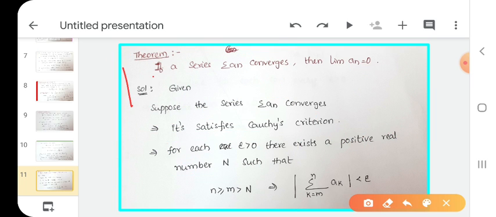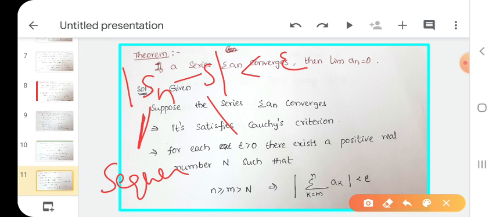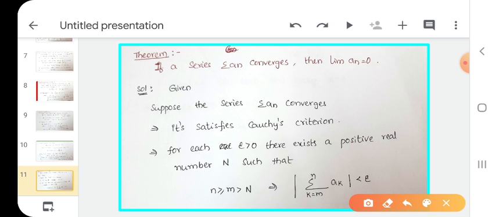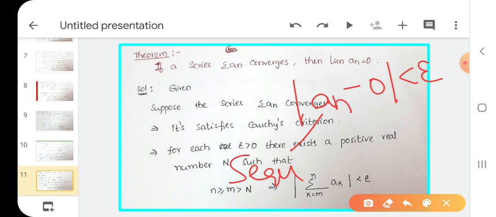That means mod Sn minus s less than epsilon. Sn is a sequence and s is a limit point. Similarly, what do we get here? Mod an minus 0 less than epsilon, where an is the sequence and 0 is the limit value.